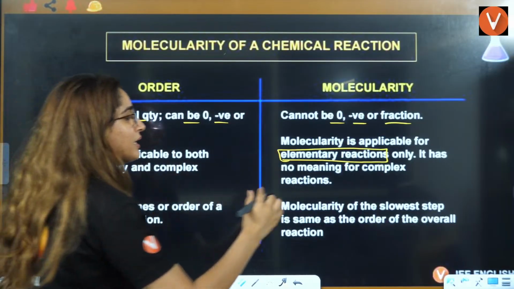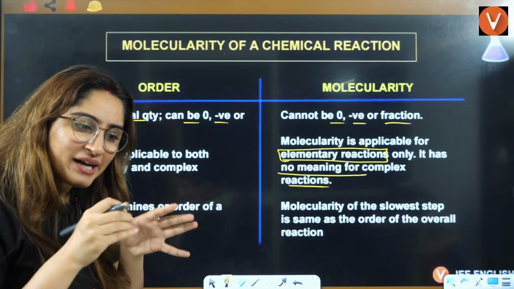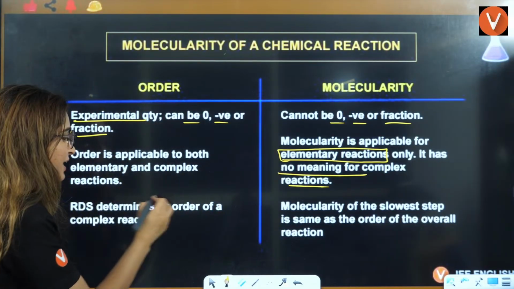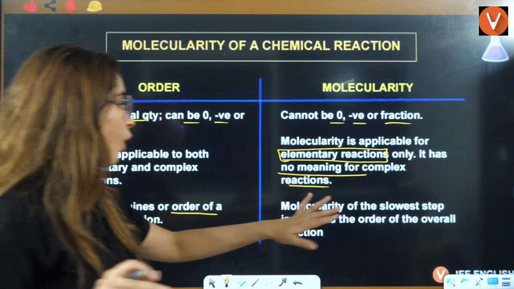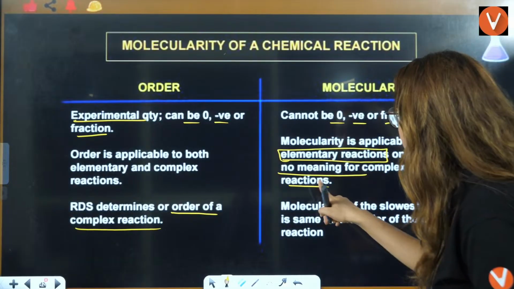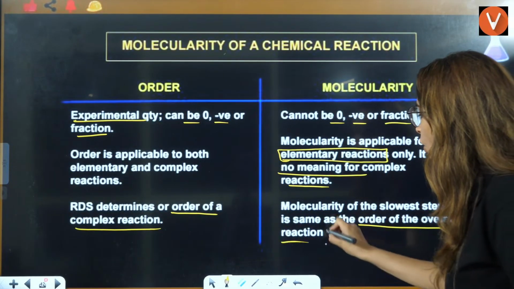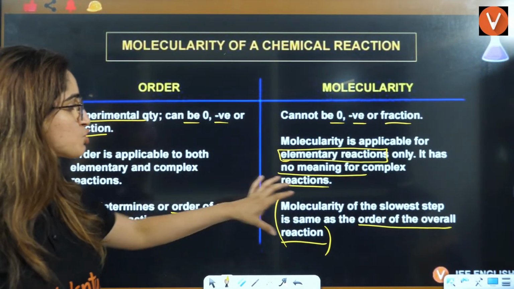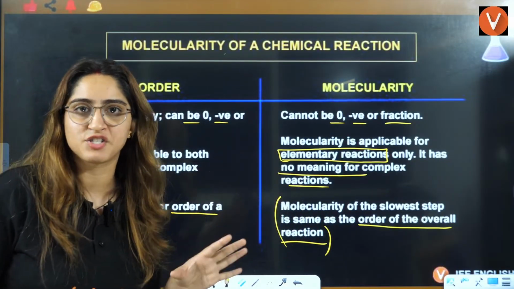It has no meaning for a complex reaction. Only for elementary reactions do we define molecularity. The RDS determines the order of a reaction in a complex reaction. The molecularity of the slowest step is the same as the order of the overall reaction.